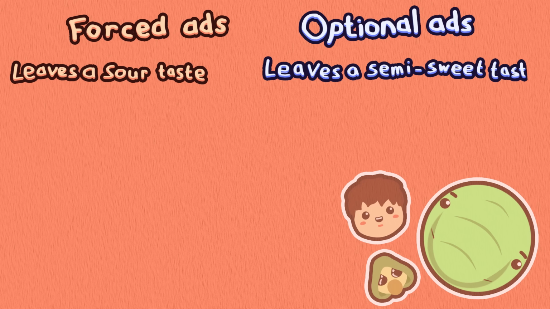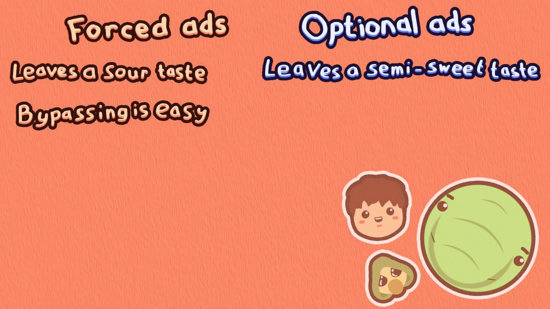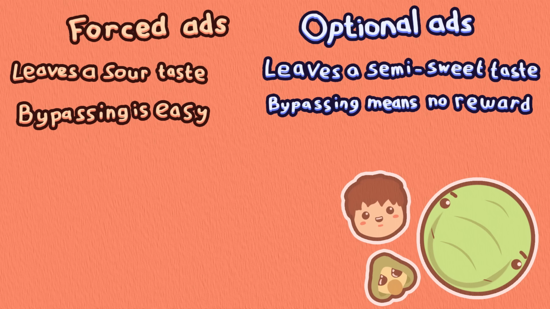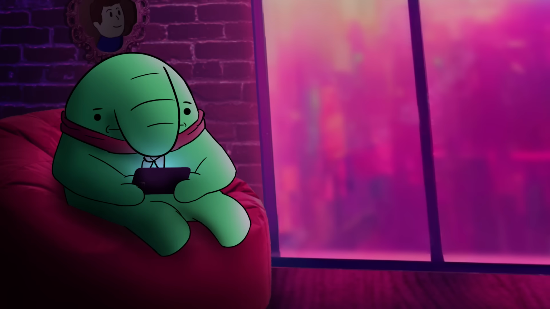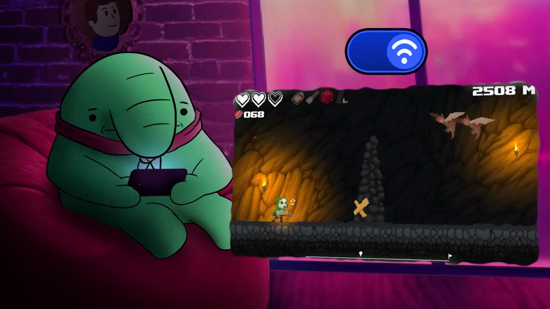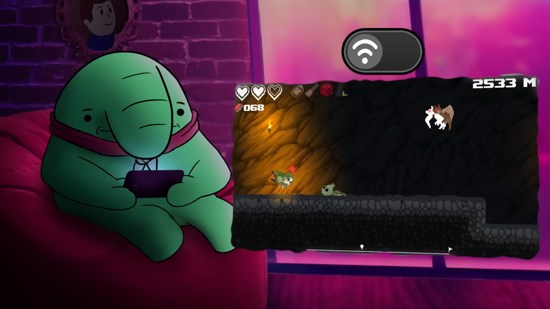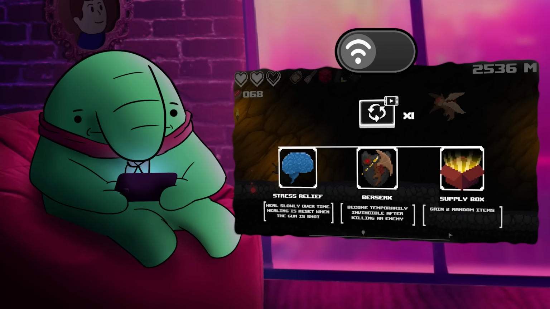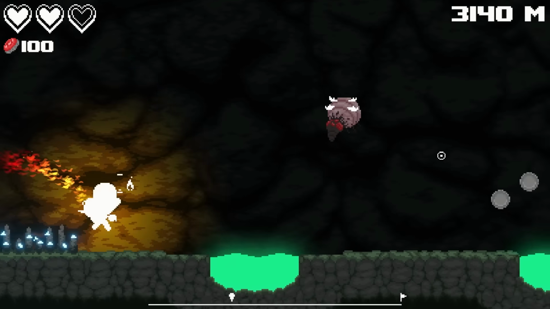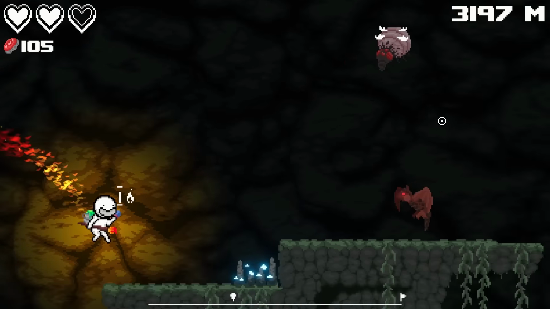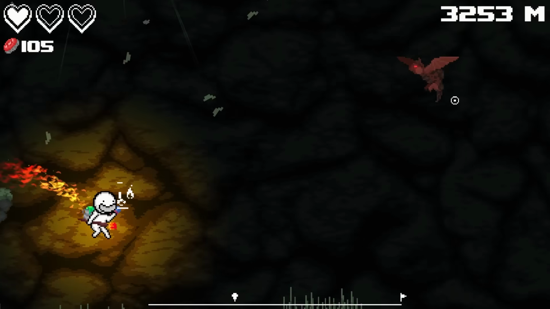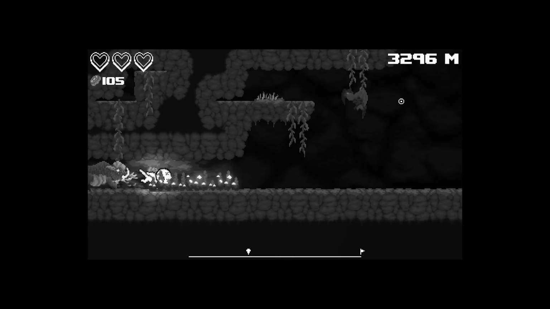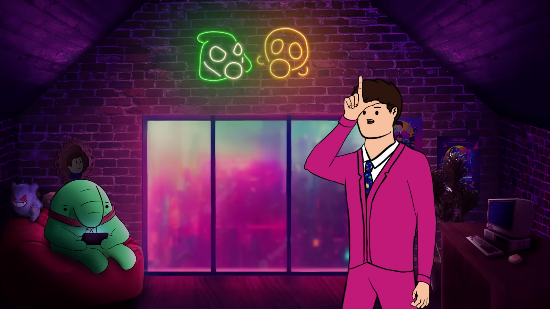First of all, you can get past forced ads by turning your internet off, but you can't really do that with optional ads, obviously. Even if my game had forced ads, you could just play with internet turned off until a rewarded ad opportunity pops up you're willing to take. You turn on your internet, watch the ad, and then turn it off again. This is such a common practice for mobile gamers that I'm sure a good amount of people did it for In Cave Runner as well, not realizing there were never even forced ads to begin with. So, that's just an L on you right there.